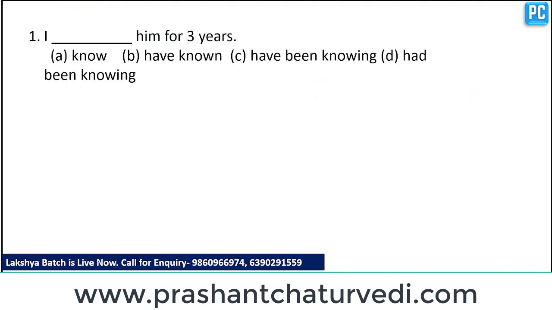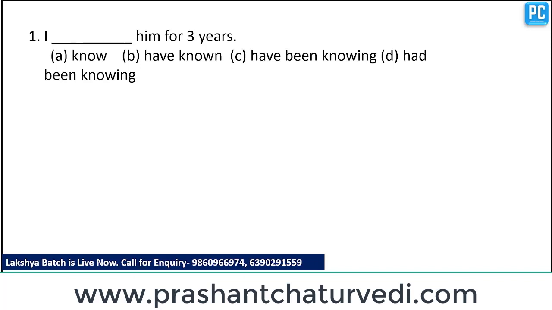So now we'll discuss the most important question. This question has been asked many times in different types of exams, so we can say this is a very important question. I dash him for 3 years. There are 4 different options. First option is know, second is have known, third is have been knowing, and the fourth one is had been knowing. So you have to identify the correct option, and you have to click that particular correct option.